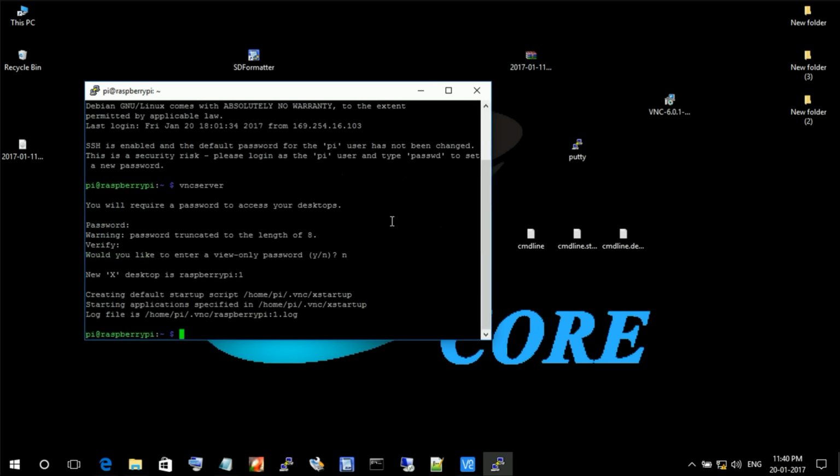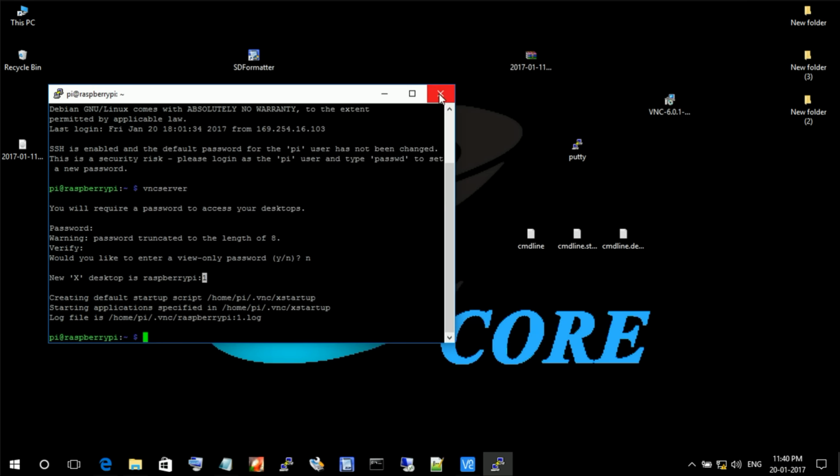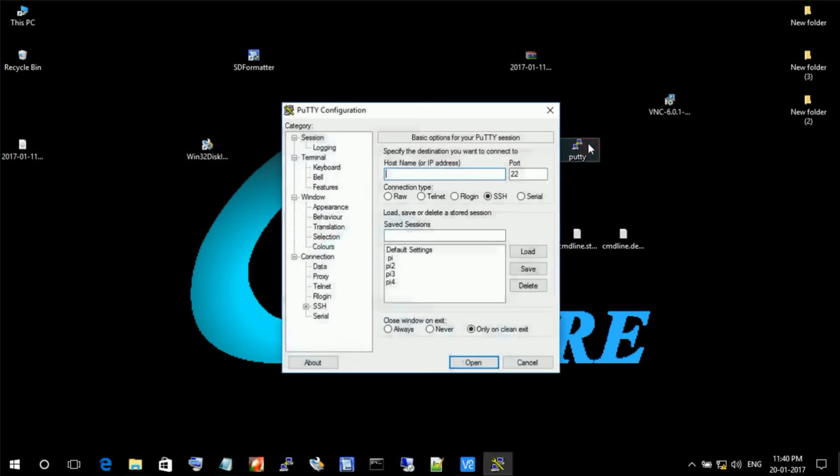Now VNC server is started in your Pi. Here you can see a digit number 1 with Raspberry Pi. Maybe you got a different one. Whatever, you should remember that number. Next, close this PuTTY window and open a new one. Here you type IP address 169.254.5.5. Then click on SSH.